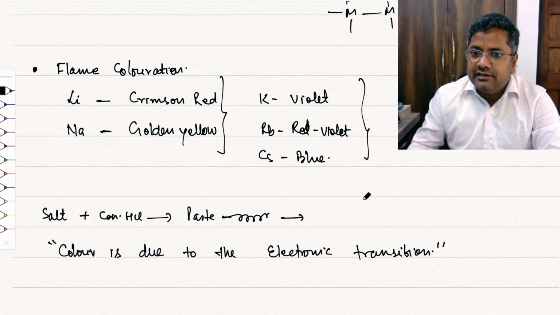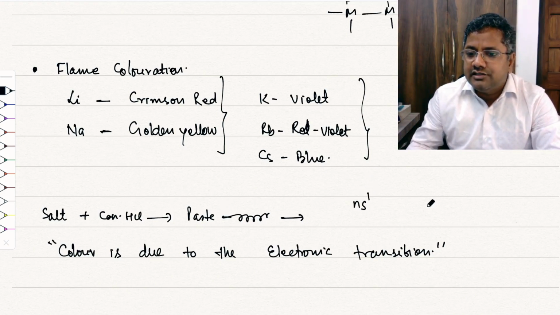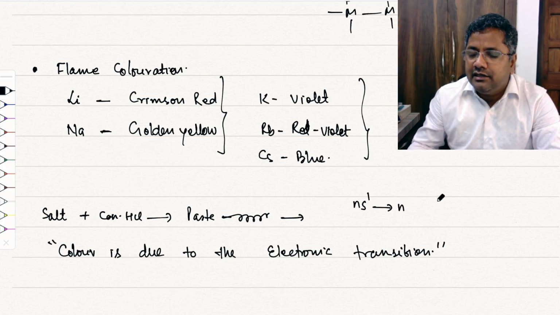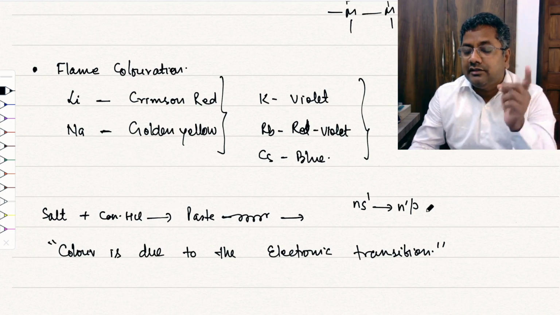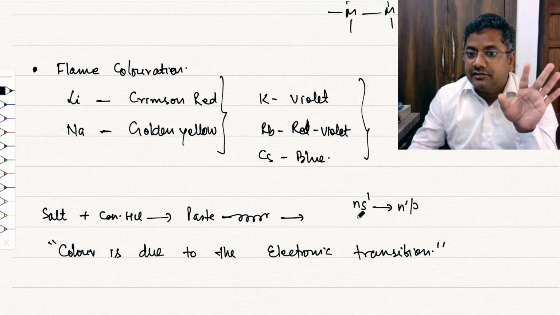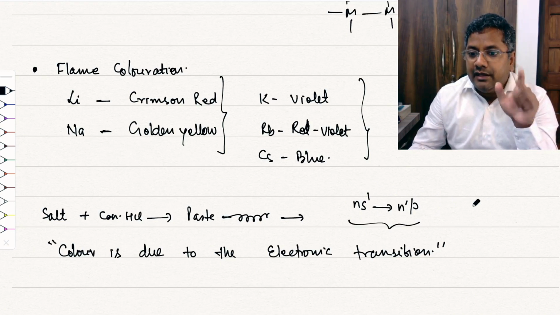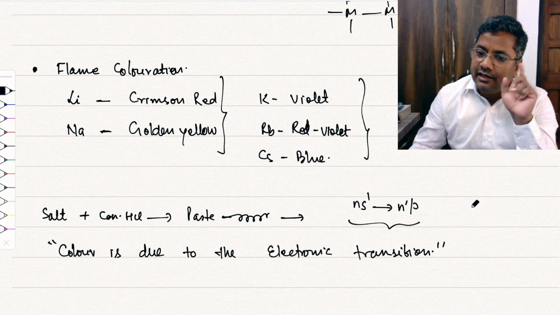So for example, the general electronic configuration is ns1. This will go to np, any np, n dash p, you can say. So the electron will excite to any one of the p, not to d, not to f. Remember, this is a very important point. The ns electron will make a transition to np only.